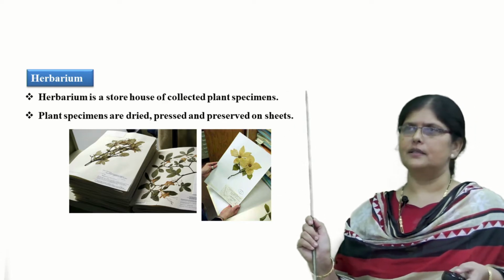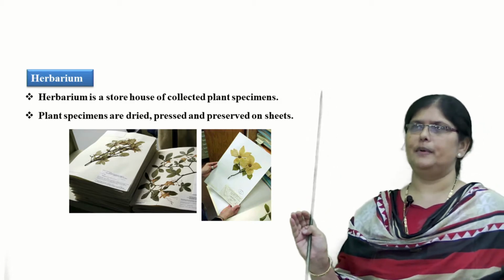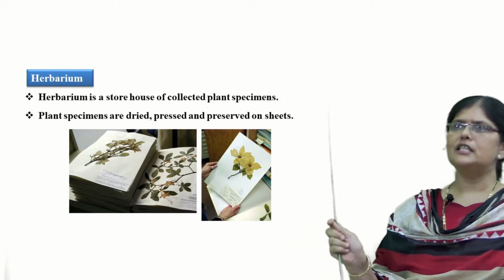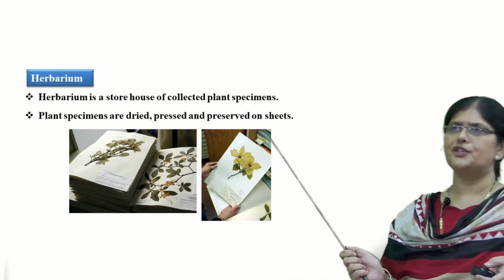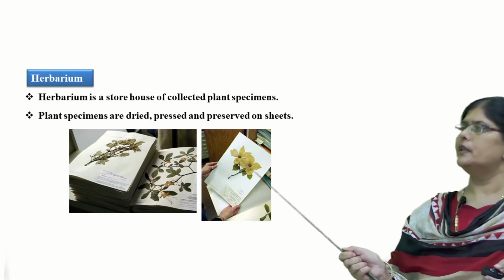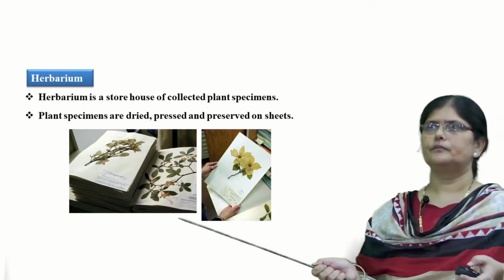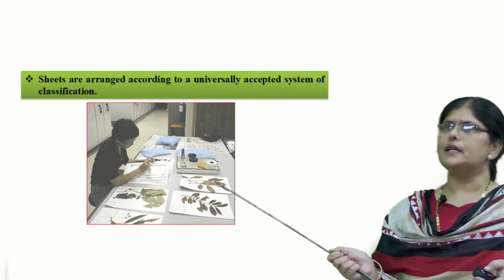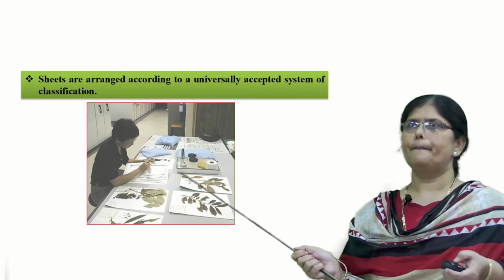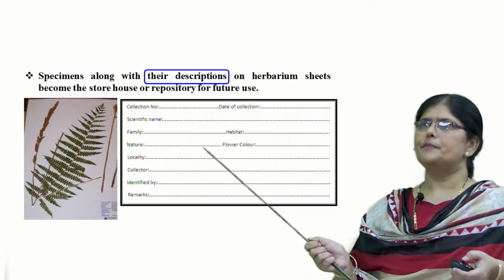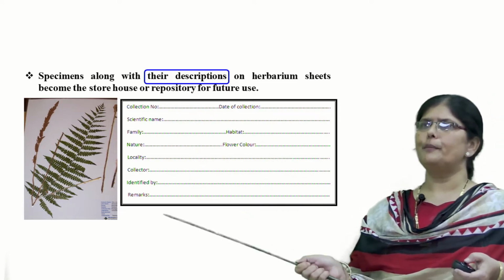What does herbarium mean? It is a storehouse of collected plant specimens. There you can see in the picture, plant specimens are collected, dried, later pressed and preserved upon white sheets. The sheets shown in this picture have dried and pressed preserved plant specimens. These sheets are arranged according to the universally accepted system of classification. Specimens along with their description on herbarium sheets become the storehouse of information for future use.